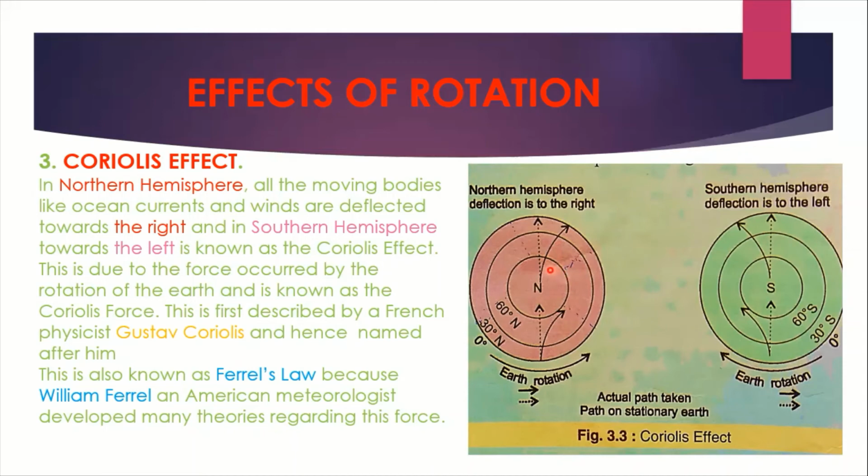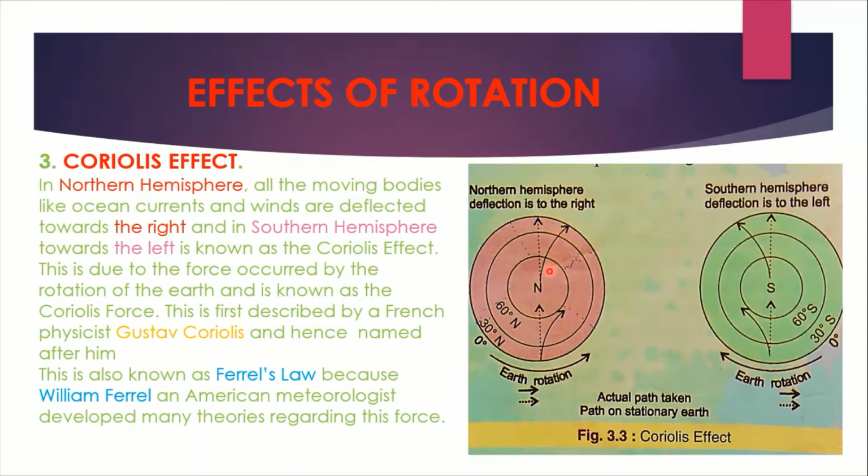It was first described by a French physicist, Gustave Coriolis, and hence named after him. About this force or effect, it was first studied and described by Gustave Coriolis, a French physicist and meteorologist, so this force is named after him.